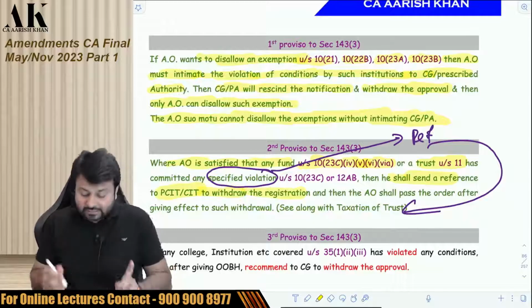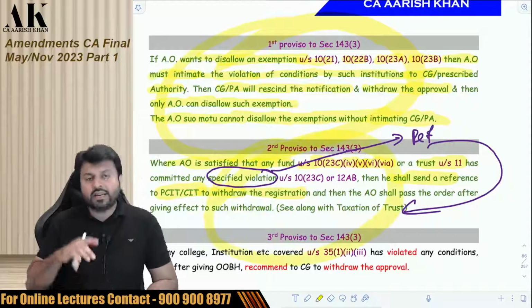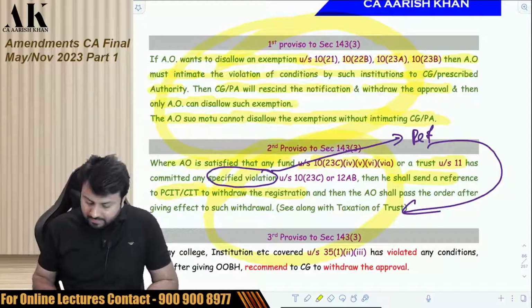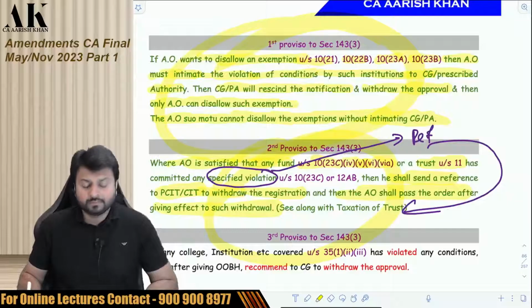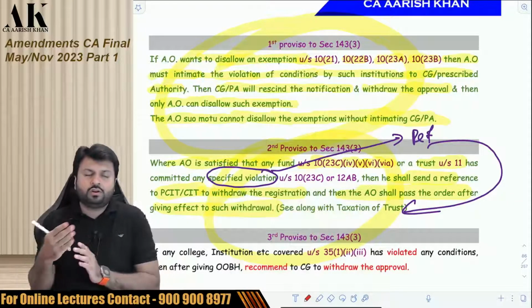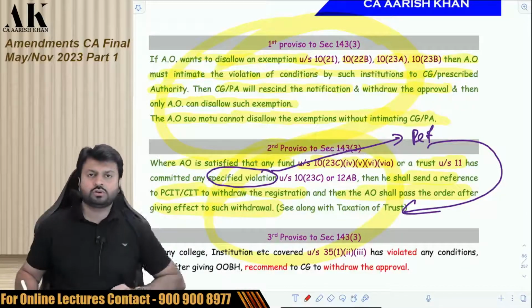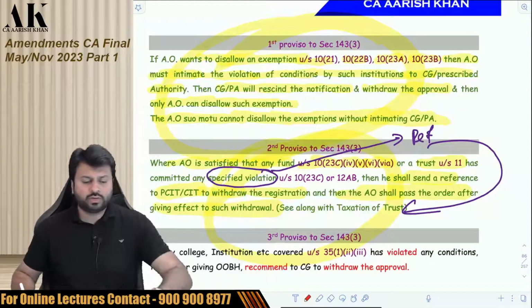So the difference is: here the AO was telling the central government, and here the AO is telling the Commissioner of Income Tax. Then the AO shall pass the order after giving effect to such withdrawal. The specified violation definition, don't worry, we'll look at it later when we do the chapter of taxation of trust. Just go through it once and then we'll move ahead.